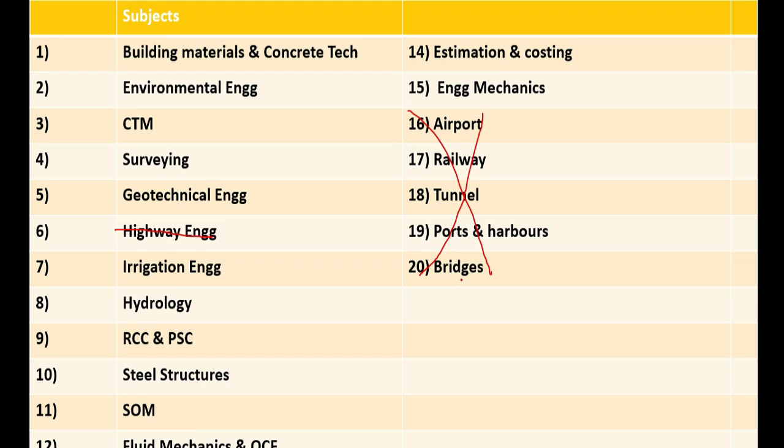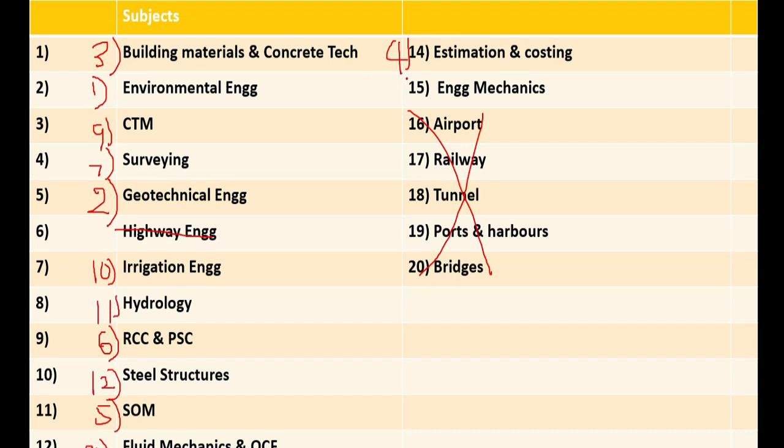Now I will tell you the order of the subjects, the preference in which you have to study, and this helps even students who are doing self-study, remember that. First you start with environmental engineering, next geotechnical engineering, third building materials and concrete technology, fourth estimation and costing, fifth strength of materials, sixth RCC, seventh surveying, eighth fluid mechanics, ninth CTM, tenth irrigation, eleventh hydrology, twelfth steel structures. Engineering mechanics you can study before SOM, because it is a very small topic.